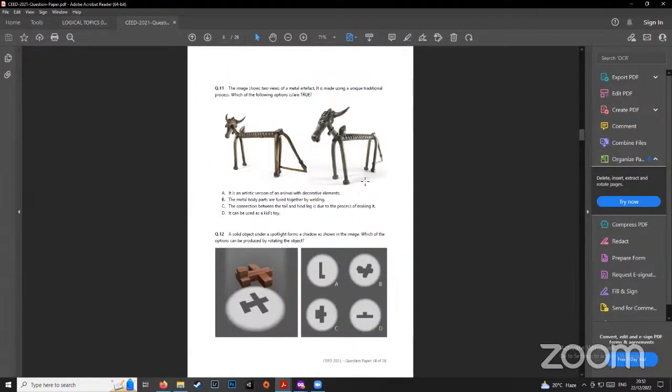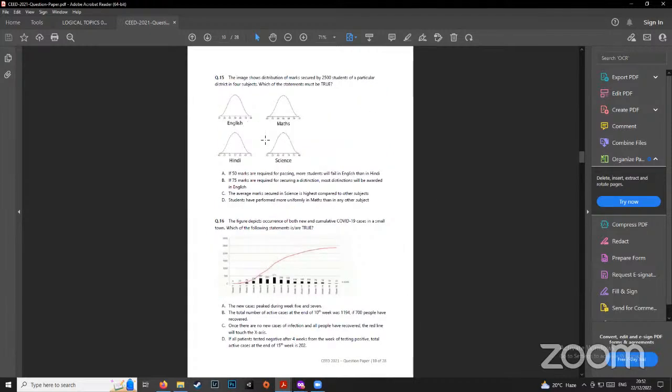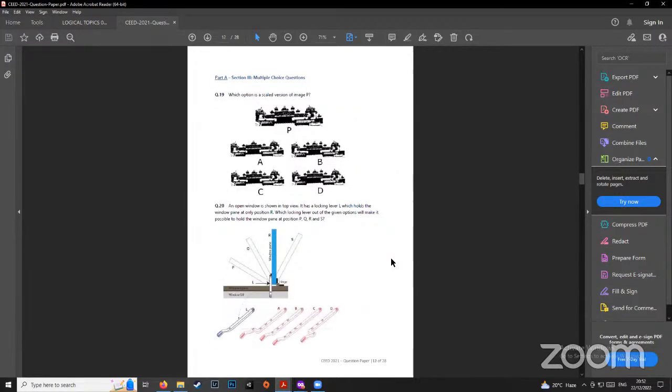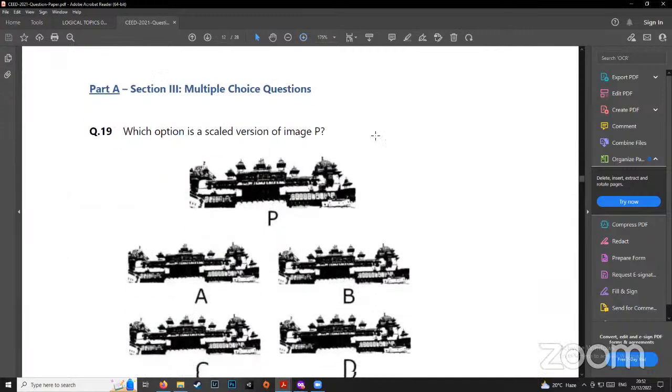Okay, so moving on. We'll have other questions. Then there'll be some questions regarding culture and regarding art. There will be some questions regarding reading graphs. There will be some questions where you have to predict the shadows, like which of these will give the correct shadow. There will be some, again, mechanical systems. So for example, let me take this question.